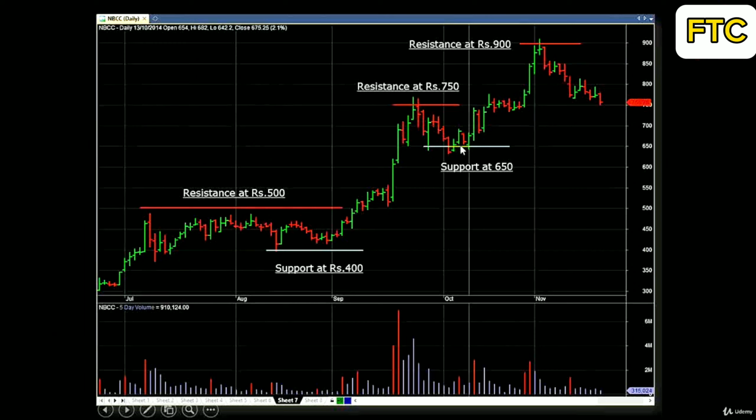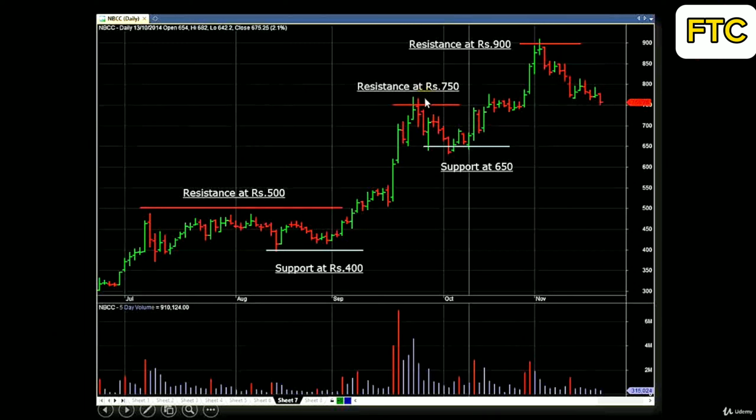came down, found support at 650, went up to the level of 750 again, consolidated for a week, finally broke out to a new high and surged as high as 900 before finding resistance at 900, from where it started drifting below.